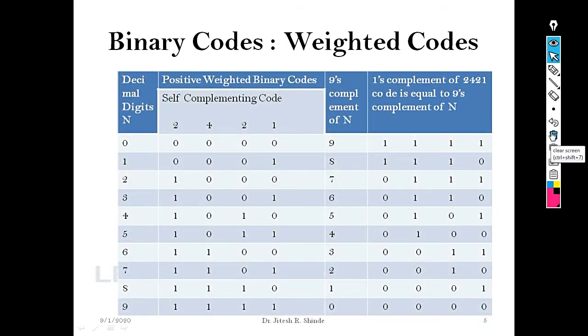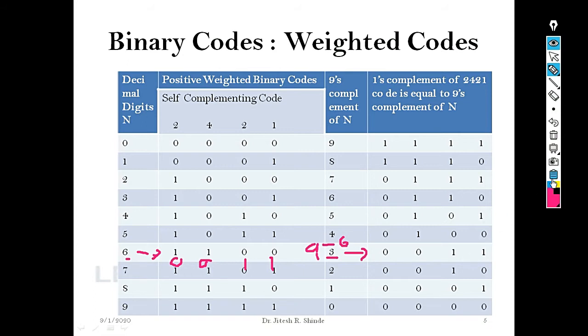Okay, so here let's consider the example for 6. This is the 2421 representation for decimal digit 6. The 1's complement of the 6 representation in 2421 code is 0 0 1 1. Next step, compute the 9's complement of 6. 9 minus 6, we are getting 3. So the binary representation for 3 is 0 0 1 1.